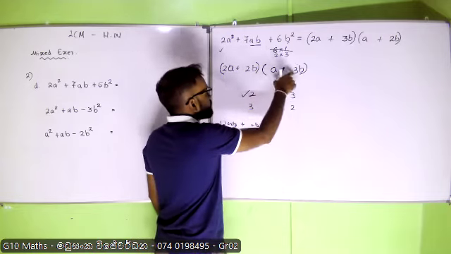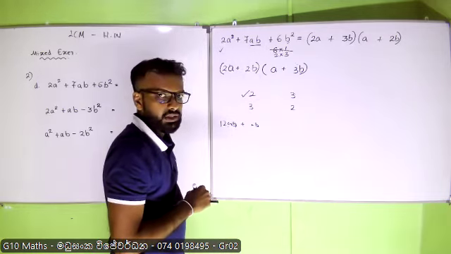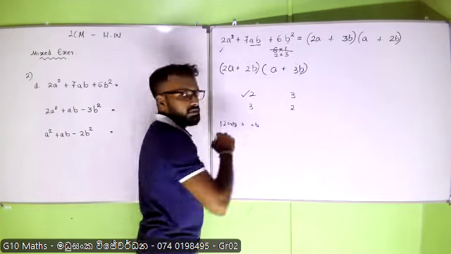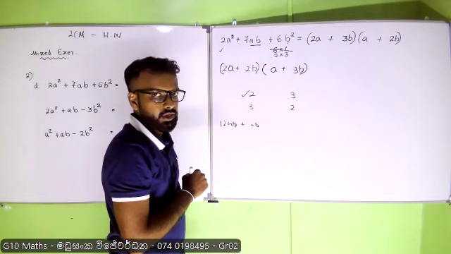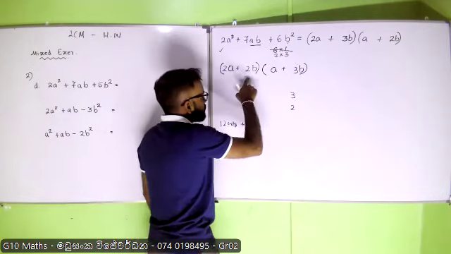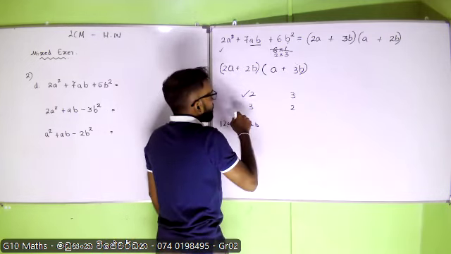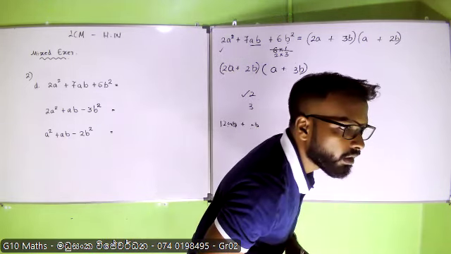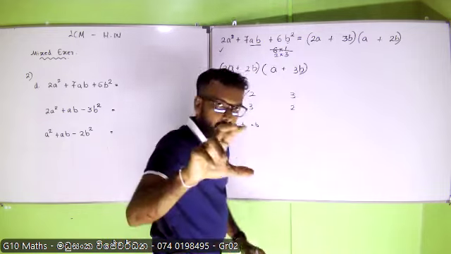2b and 3b. 2 times 3, 6. However, b into b square. 2 into 3, 6. Right. 2 into 3, 6. All right. So the... no, I will do that.